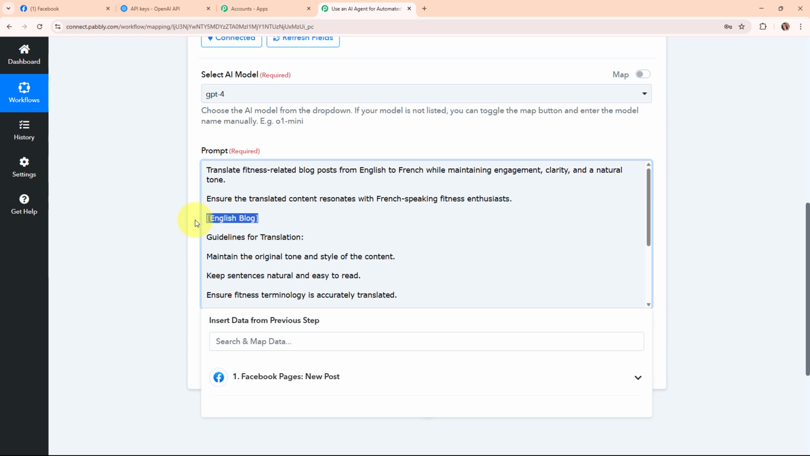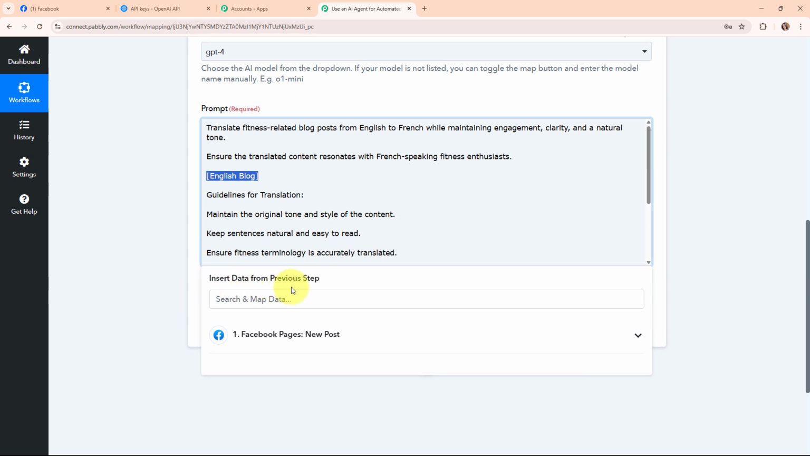Mapping data means insert data from previous step. That means here I'm going to map the data from the response that I've received in my trigger step or my previous steps.